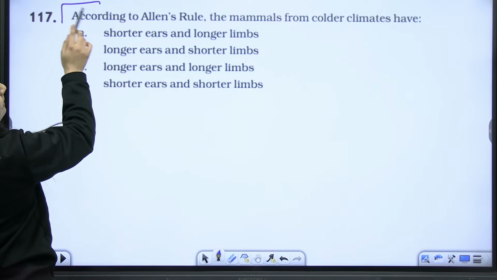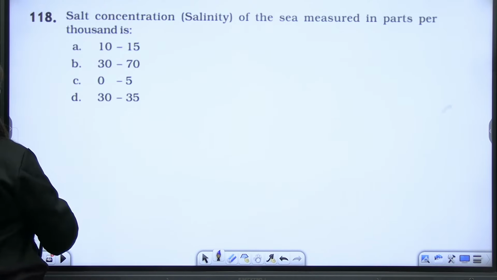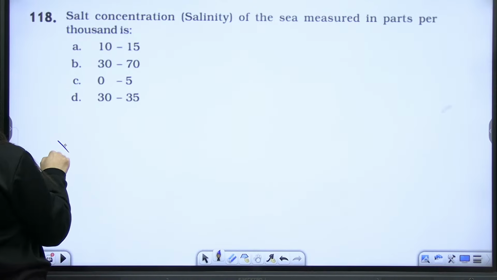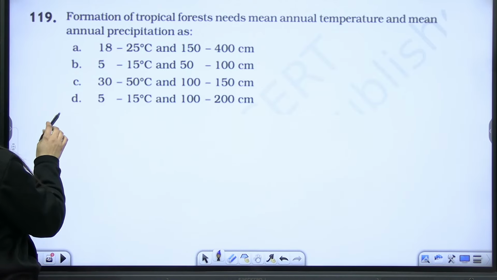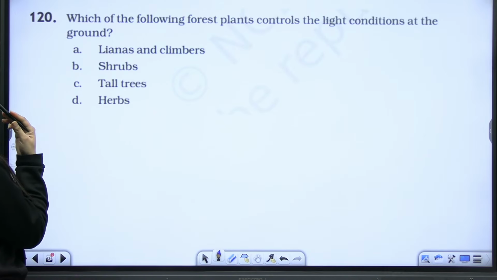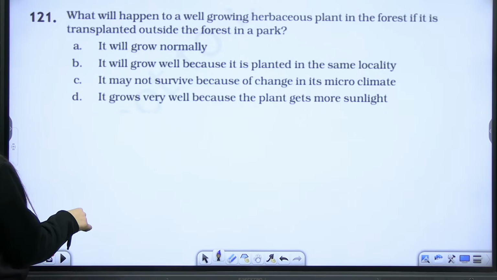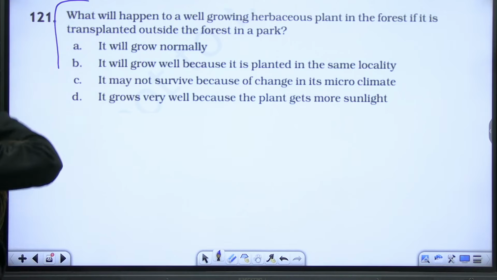Next, this Allen's rule, no, it is from the deleted syllabus. Right? So these questions, yes, definitely you can exempt. If you want to know them for your knowledge, then it is your choice. Okay. Now answer this question.